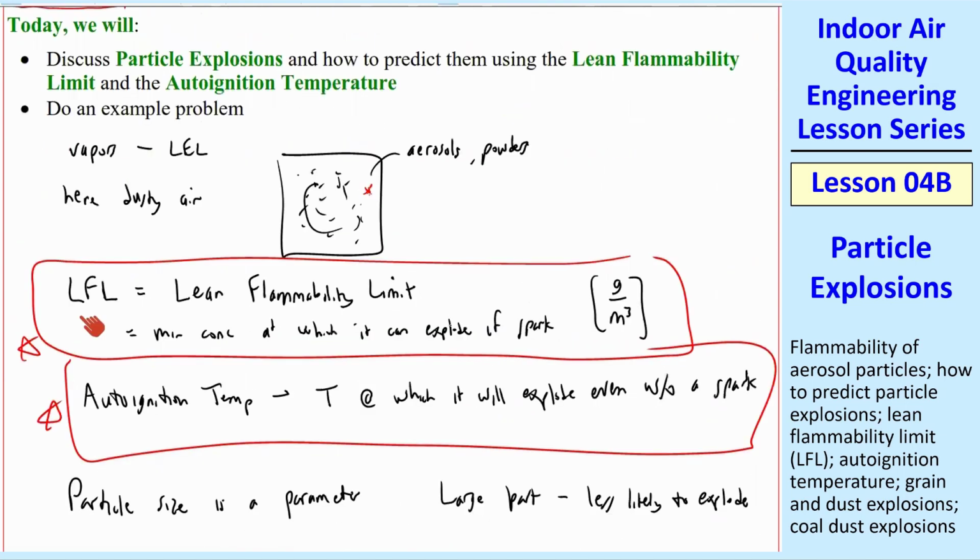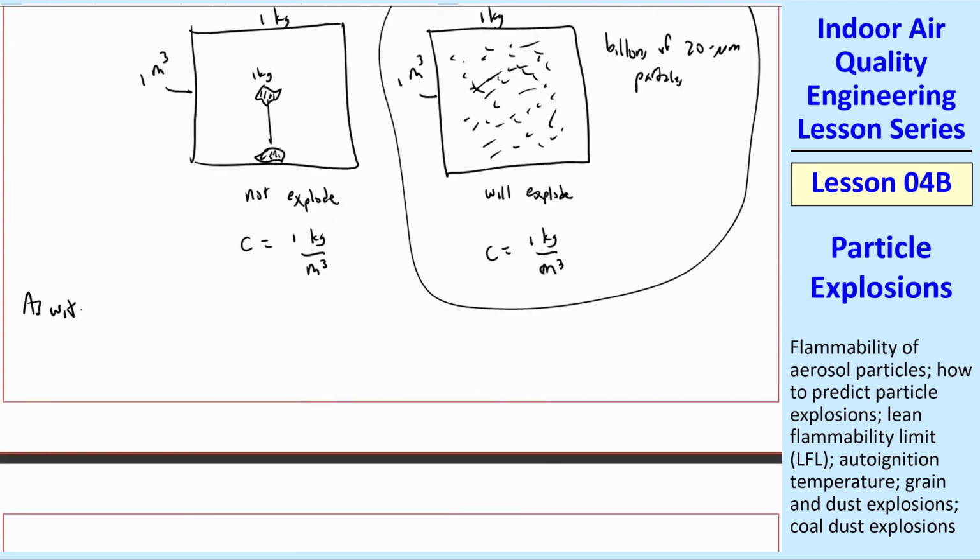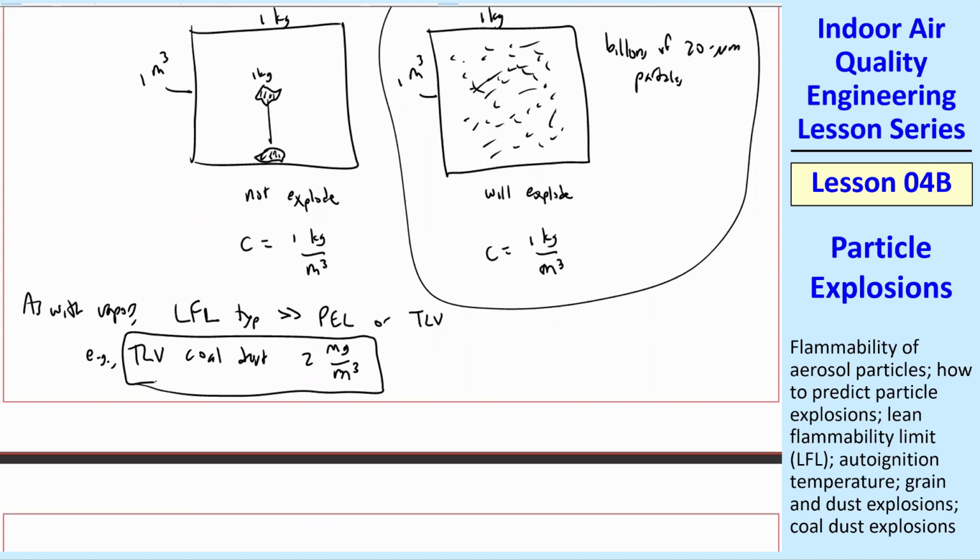This LFL will, of course, depend on the particle size, and so will autoignition temperature depend on that size. Another comment is that, as with vapors, the LFL is typically much, much greater than the PEL, or the threshold limit value if you use the ACGIH values. So I looked one of those up. The TLV for coal dust is 2 milligrams per cubic meter. Coal miners are very interested in this value. So ACGIH says they shouldn't be breathing air that has more than 2 milligrams of coal dust per cubic meter in order to avoid black lung and other lung problems, emphysema, etc.